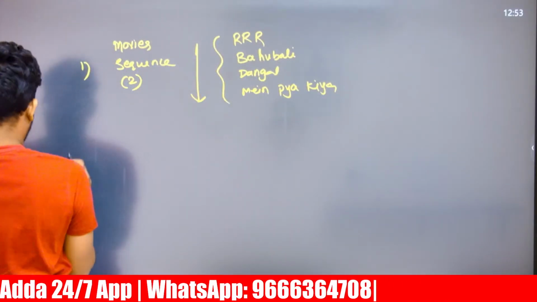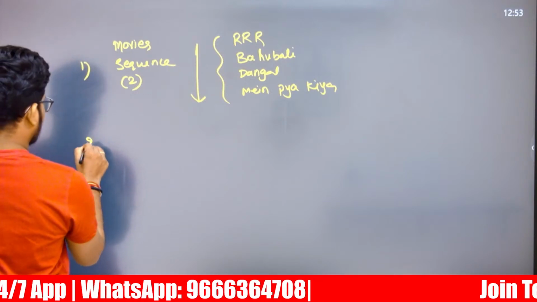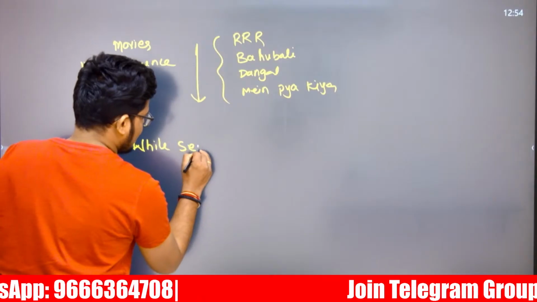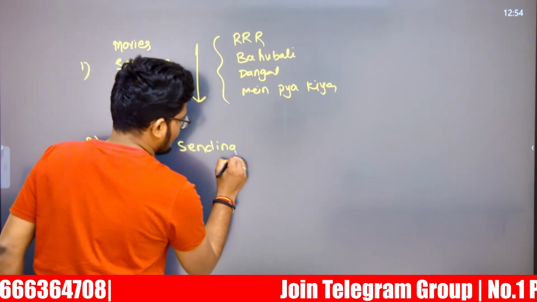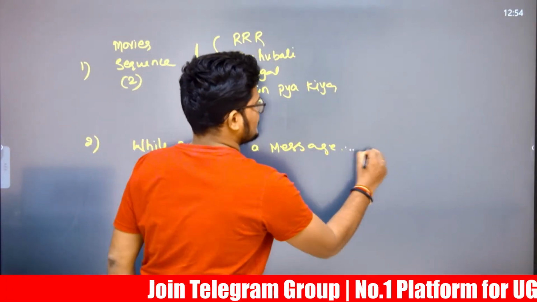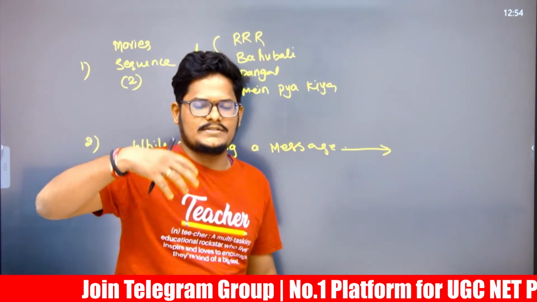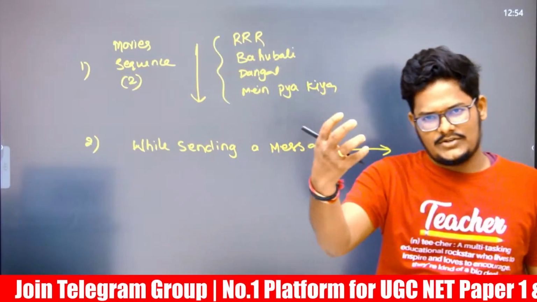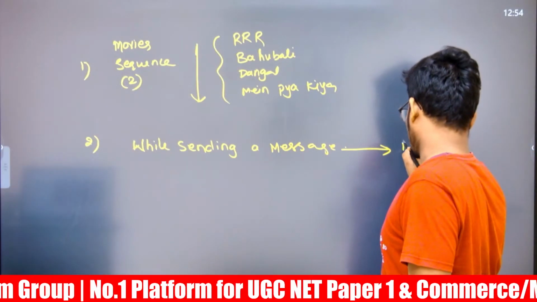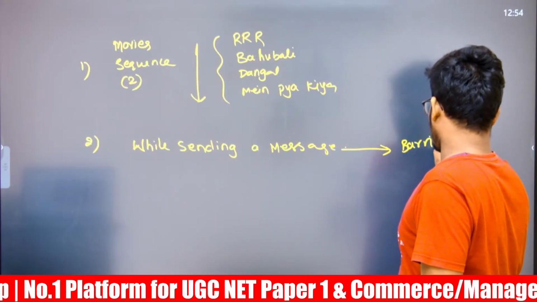And in communication, there was a question: while sending a message to reach the receiver, what type of communication barrier can occur? Is it an encoding barrier or a decoding barrier?